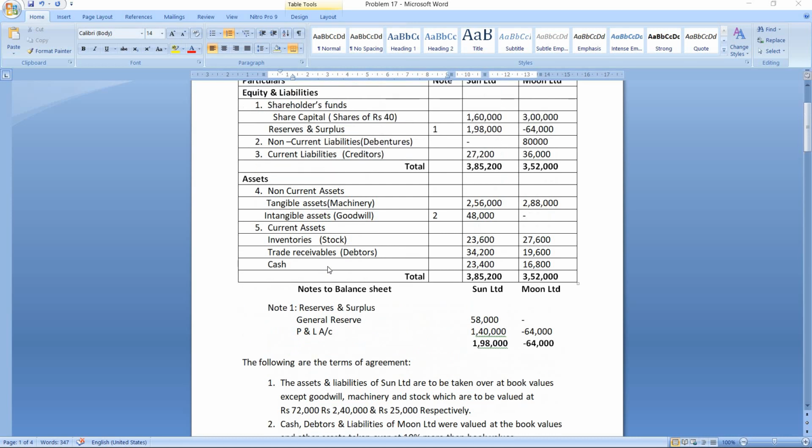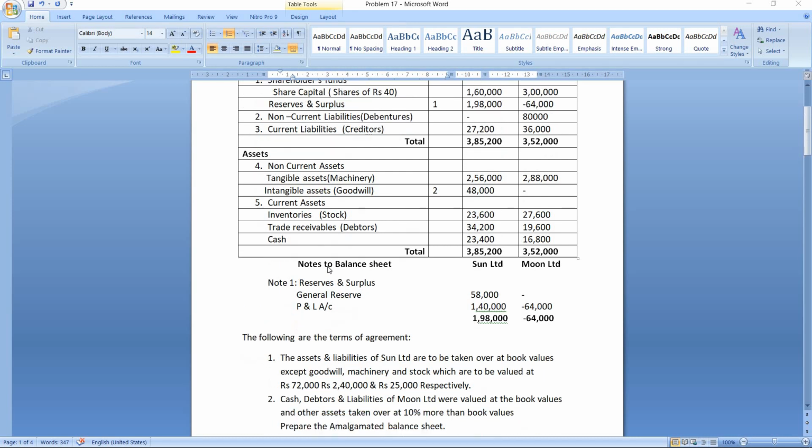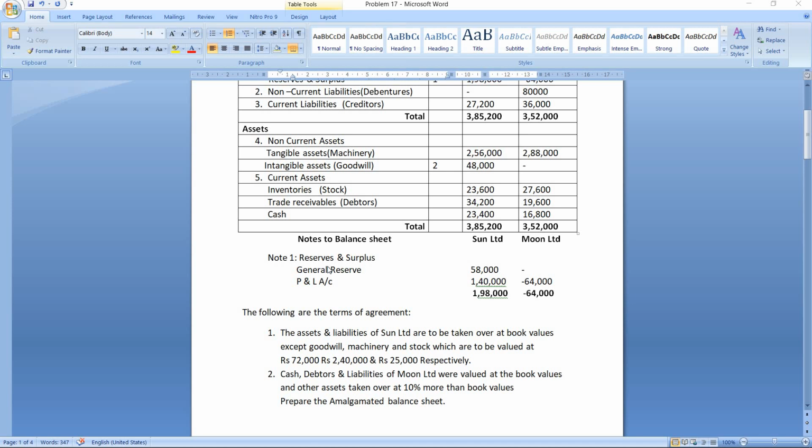Now this problem is similar to the problem that we have solved in the previous video. Now here also you can see the assets are not taken at book value, they are taken at new values. That is why it is amalgamation in the nature of purchase method. Now look at the conditions. They have given new values for Sun Limited for three assets, that is goodwill, machinery and stock. So we will take it accordingly while solving the problem.